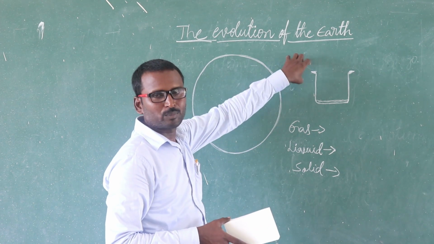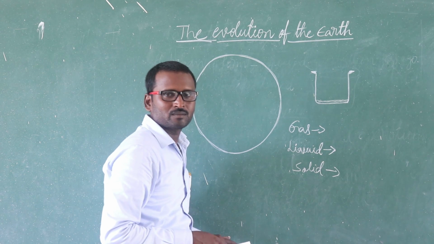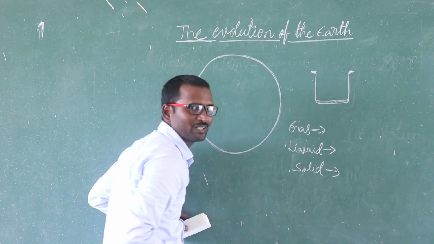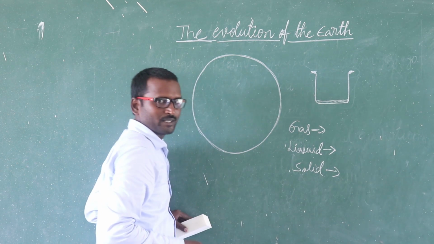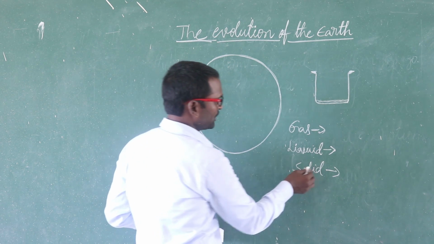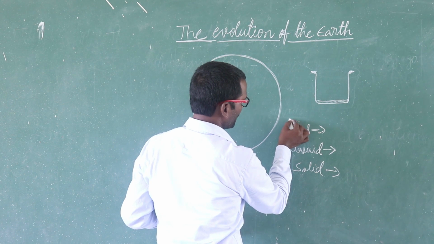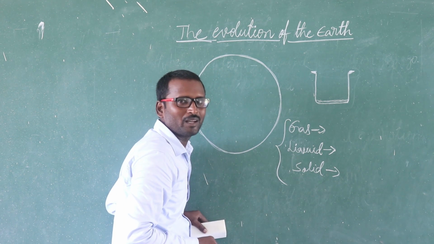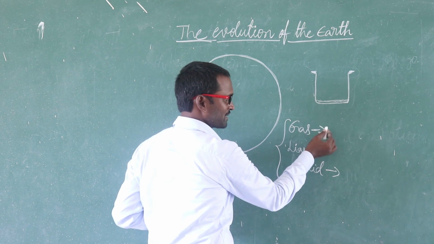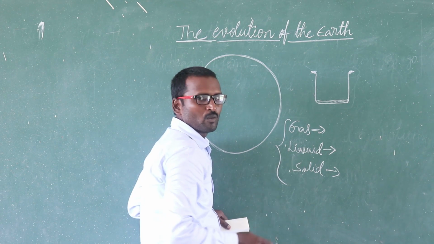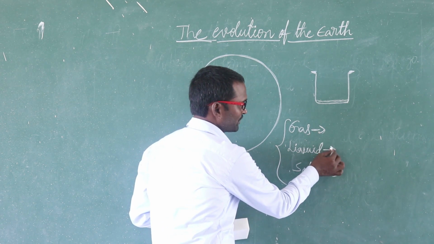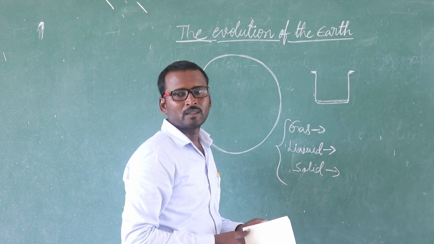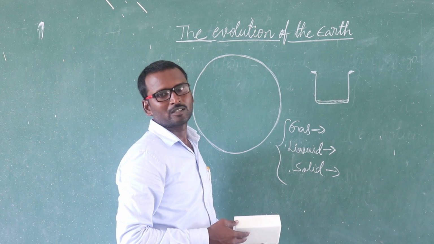In the present position, Earth has changed from swelling dust clouds, to molten liquid, to solid state. How many stages has it completed? It has completed 3 stages. First one is gas, in the form of swelling dust clouds. Second one is molten liquid, that means hot liquid position. Next one is solid. Presently the Earth is in solid state.